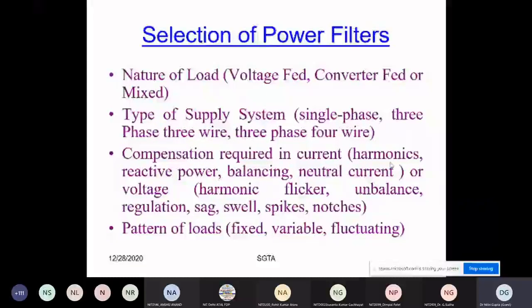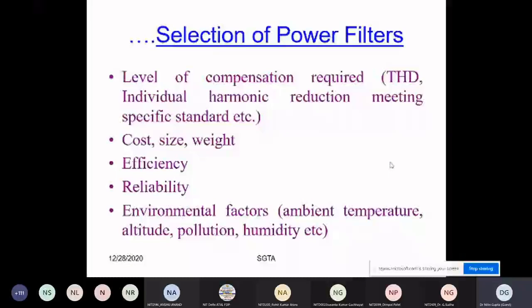Then also you should know the pattern of the load, meaning whether it is a fixed type, variable type, or fluctuating type. Then the level of compensation required: THD, individual harmonic reduction, meeting the specific standards. Then cost, size, efficiency, reliability, environmental factors like pollution and humidity. All of this will also be a typical task for this issue.